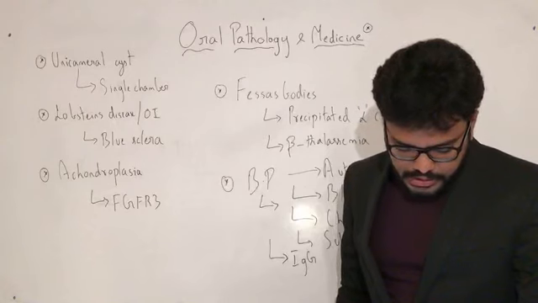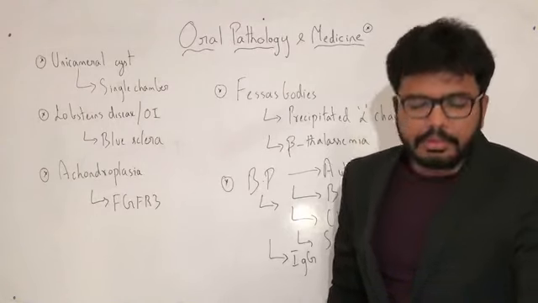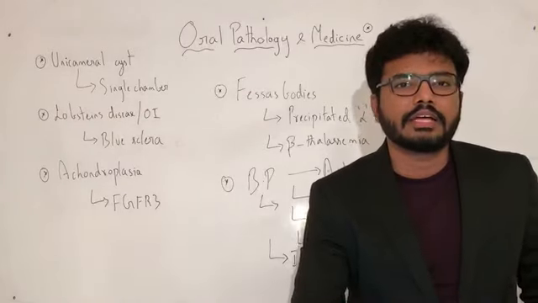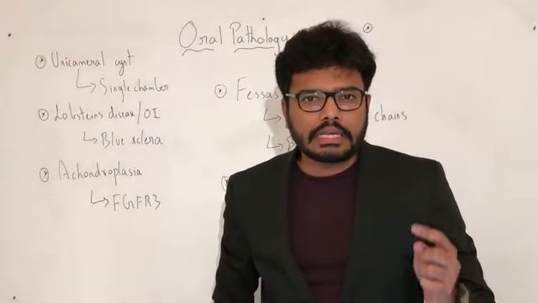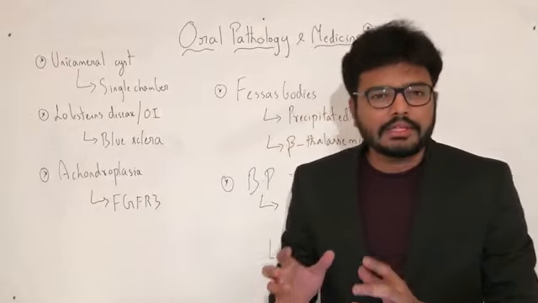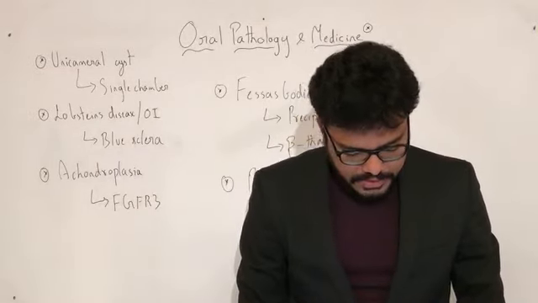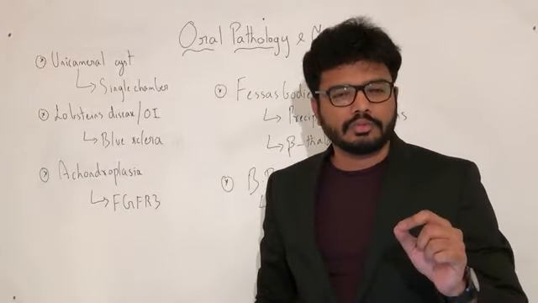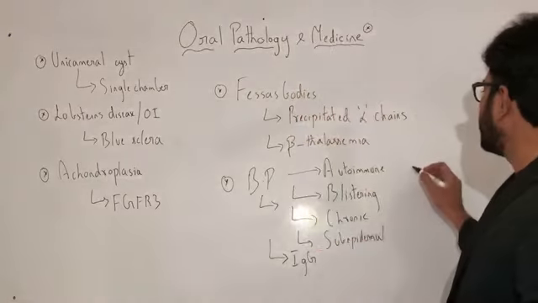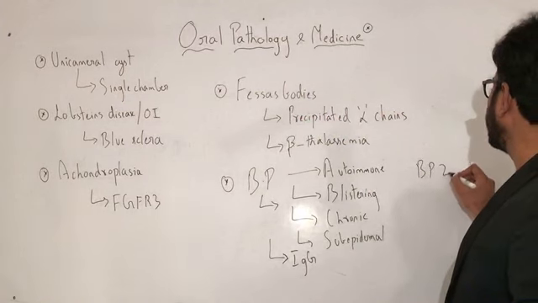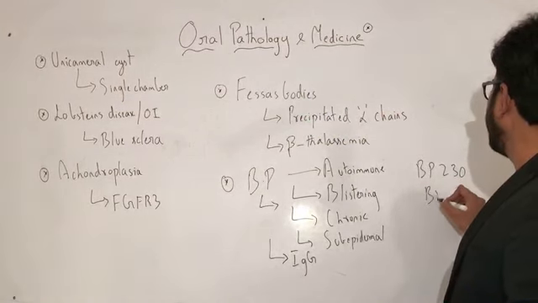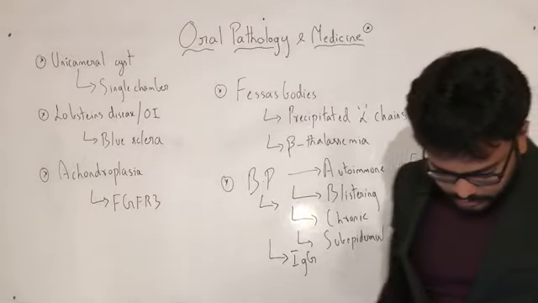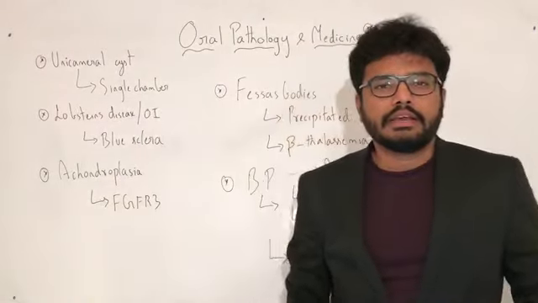So bullous pemphigoid is a chronic autoimmune subepidermal blistering skin disease that rarely involves mucous membrane, which is characterized by presence of immunoglobulin G. So we have these IgG antibodies which are specific for hemidesmosomal bullous pemphigoid antigens BP230 and BP180, right? So these antibodies bind to skin basement membrane.